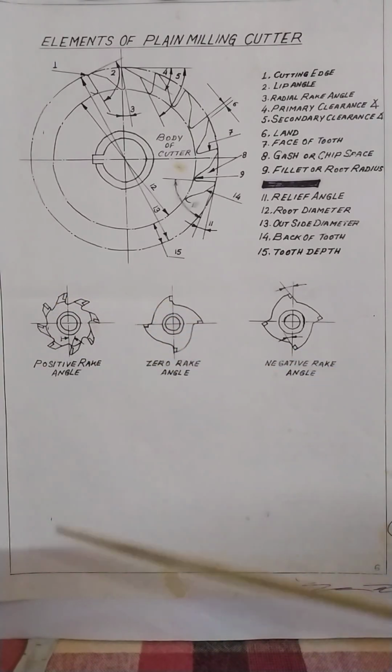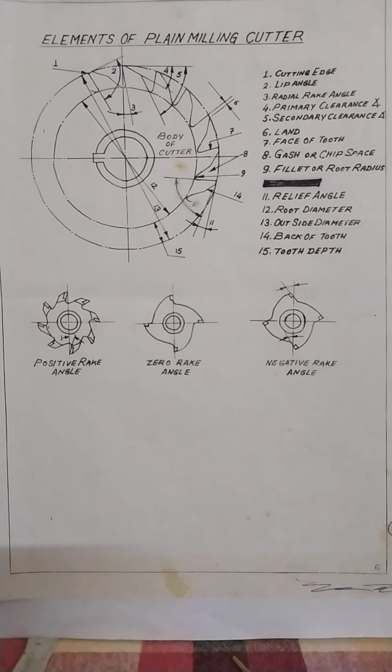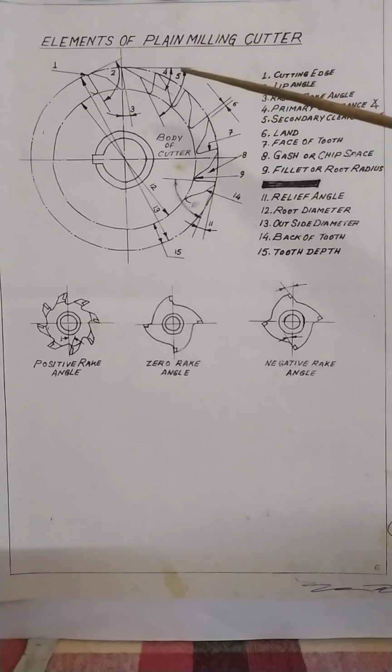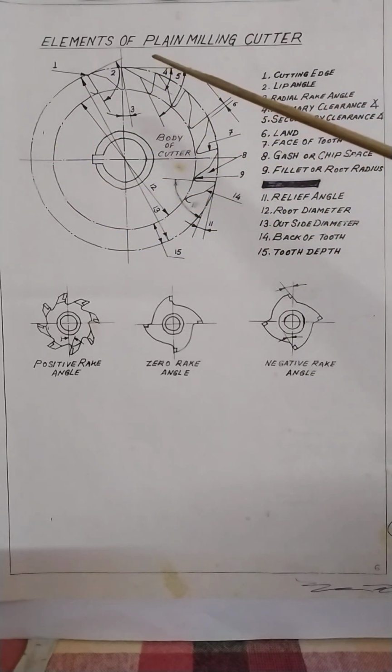So we have to consider, when we use the cutter, what type of cutter should be used for what milling operation. Here I will give you some examples. This is a cutter figure, and the cutting teeth are constructed on this figure to show the different points, their names and functions.